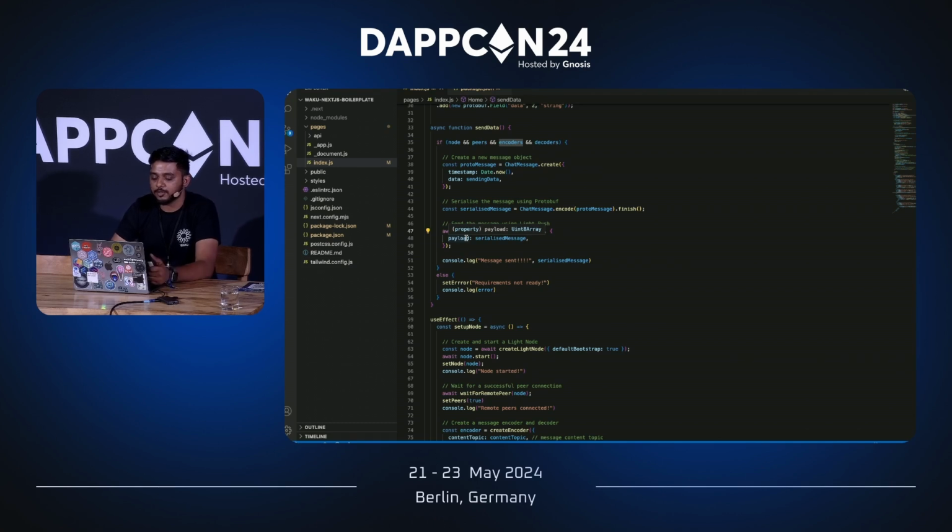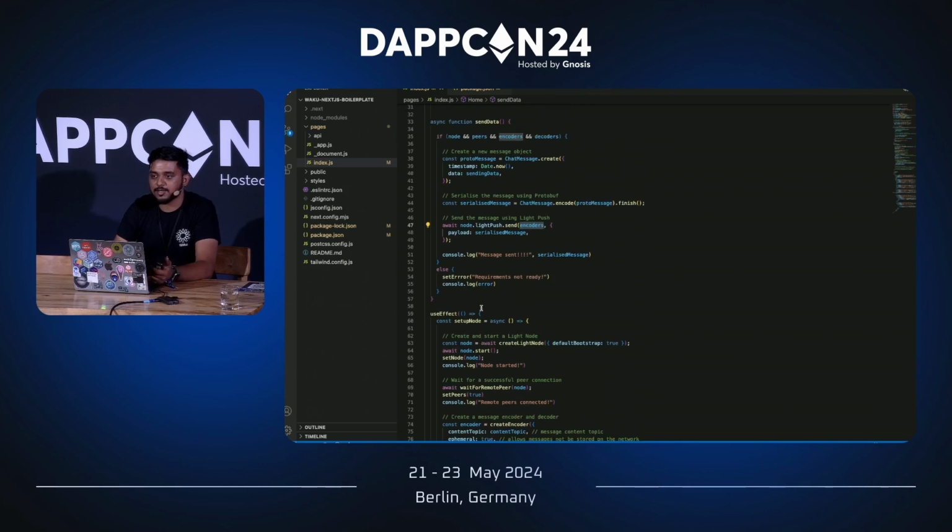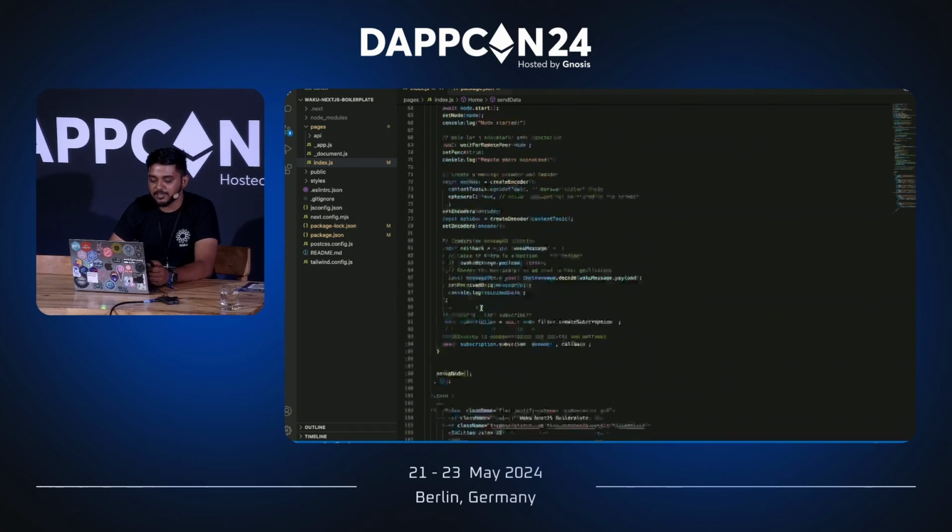So if the ephemeral is false, the messages getting transmitted are real time, which means that you cannot expect the message to be saved in the network for a particular amount of time. So yeah, that's all about sending, receiving, and storing messages with Waku.